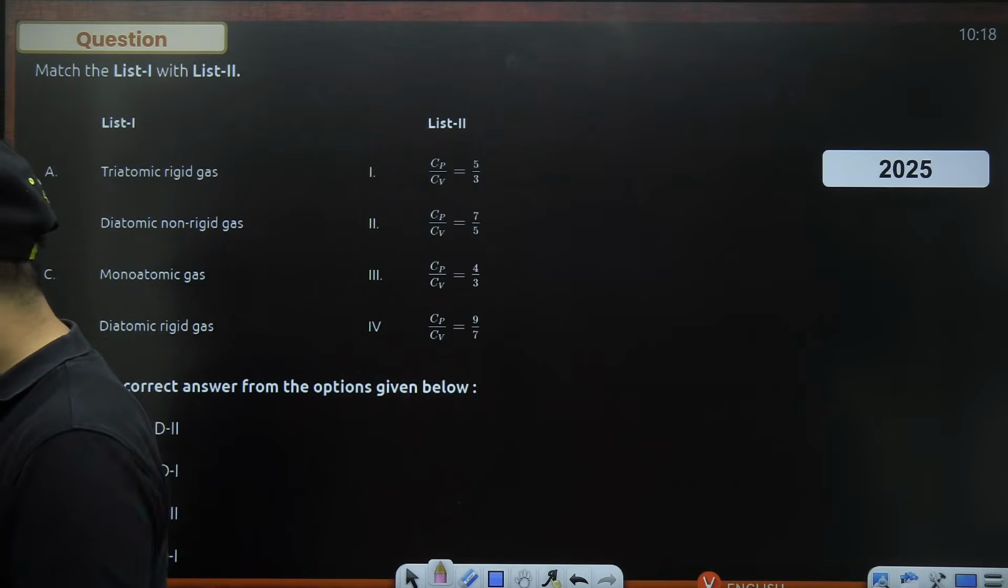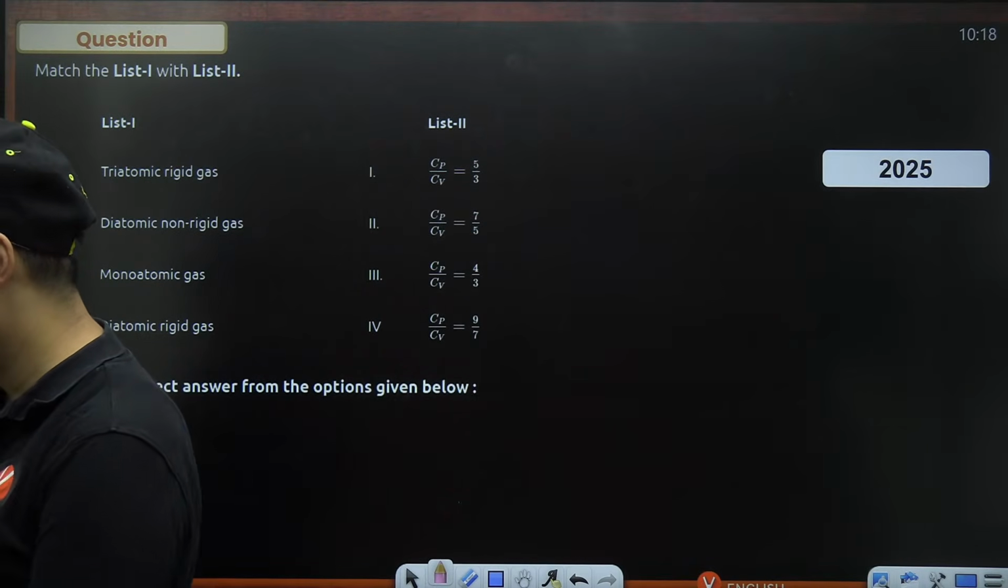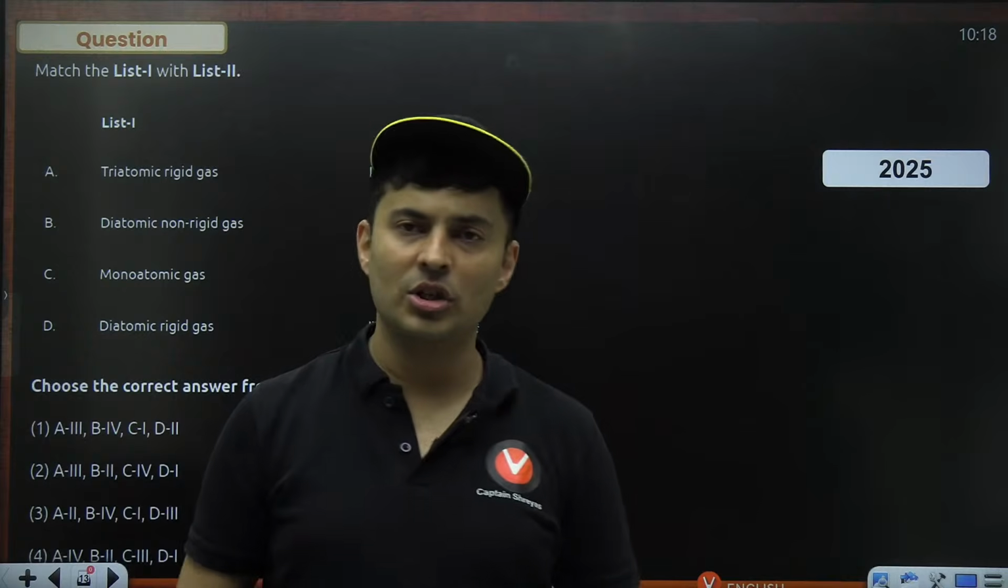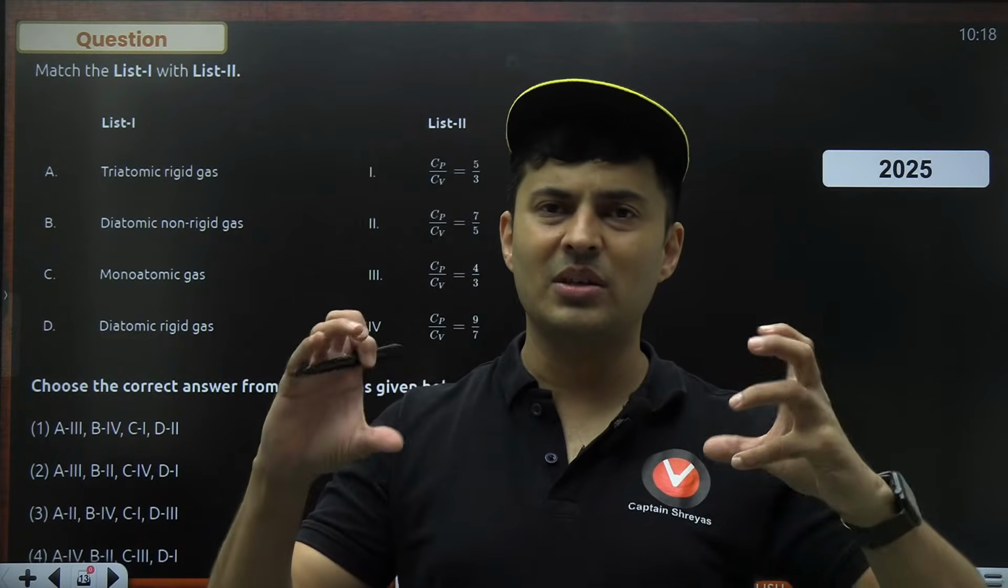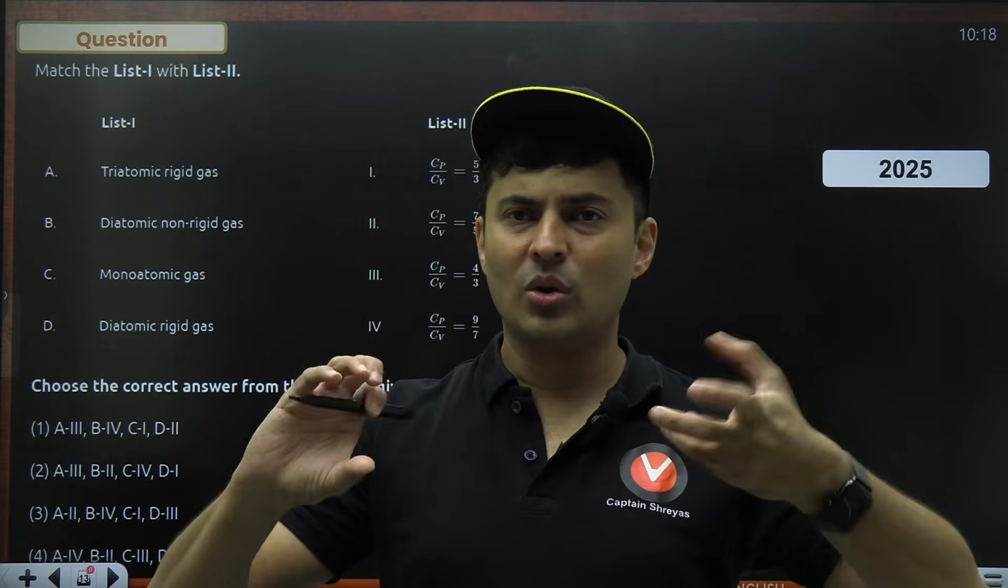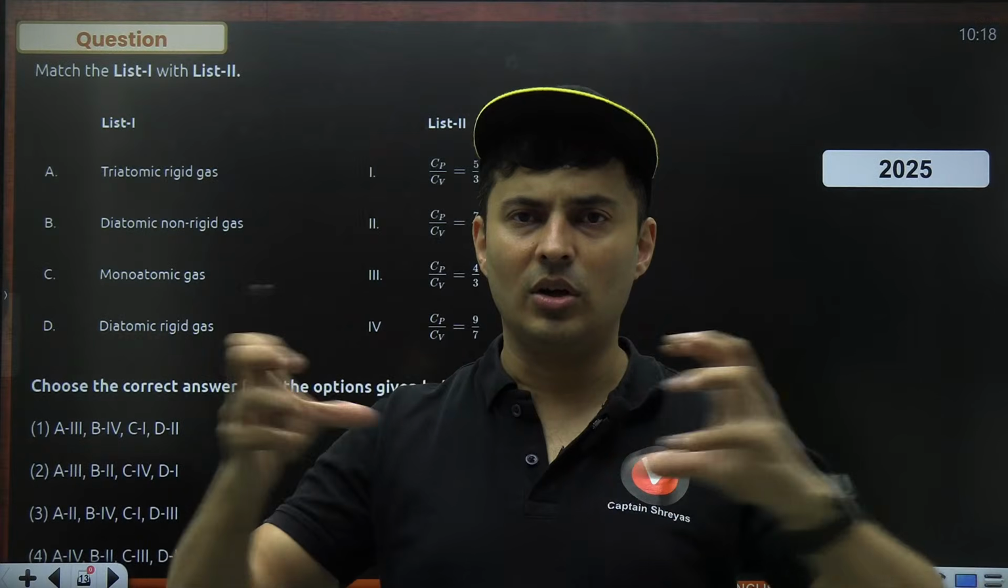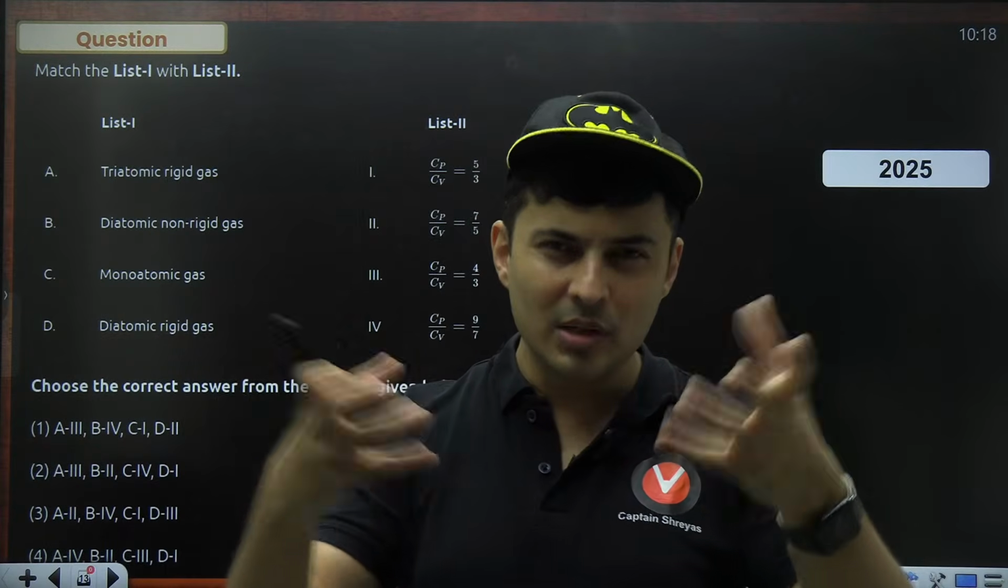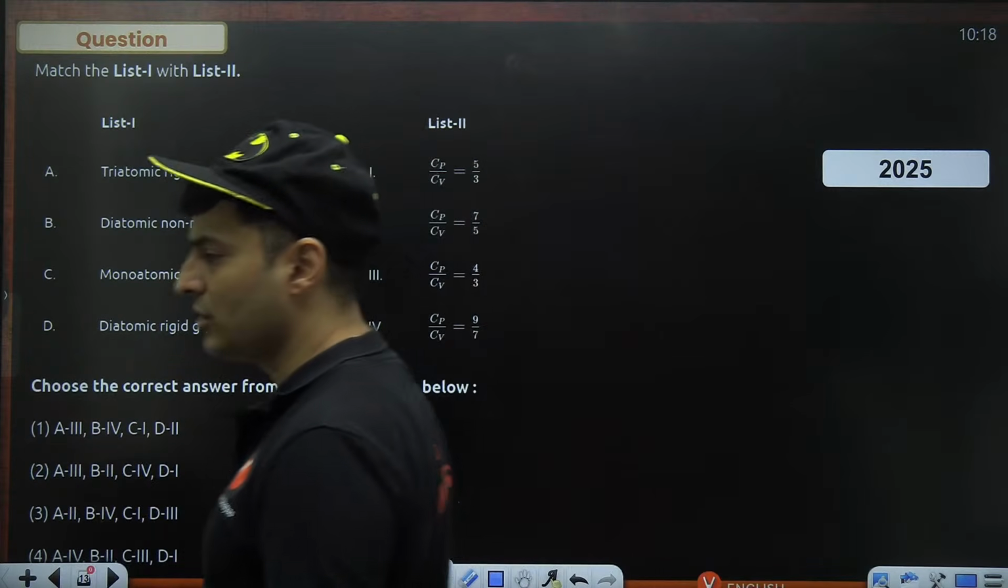Yes, vibration has 2 degrees of freedom. One mode corresponds to 2 degrees of freedom, because it can oscillate like this and also go like this. So it contributes 2 kinds of energies, you can say.